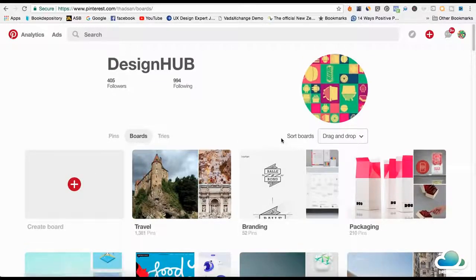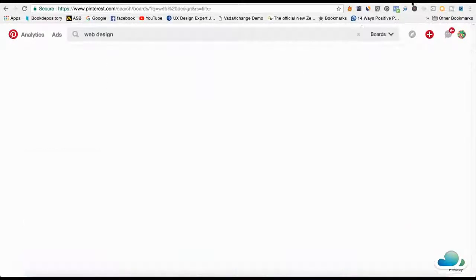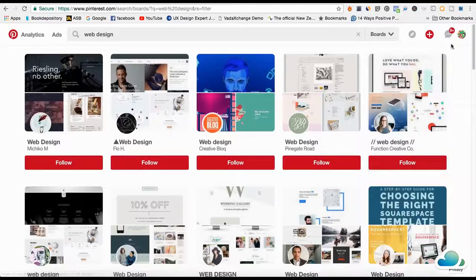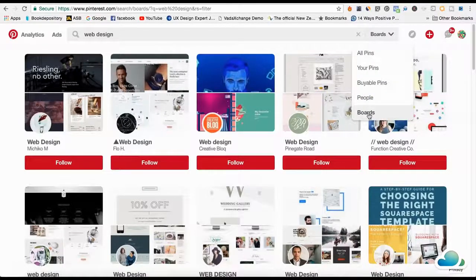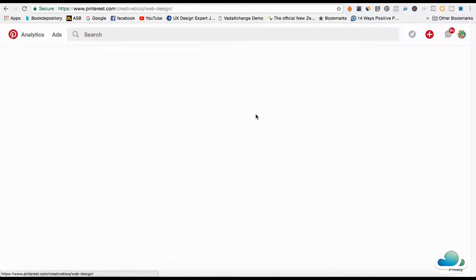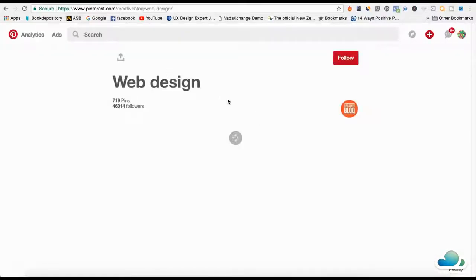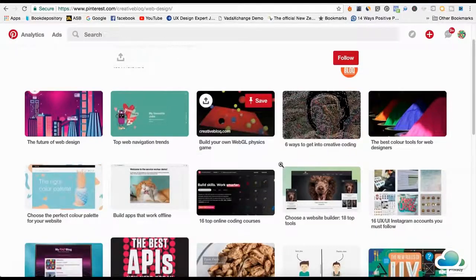So let's say you're doing it on camping. You would break your camping niche into one board for tents, another board for lighting, lamps and all that, another one for fishing if fishing falls under camping. So that's what you need to do. What I've done here is I've searched on web design, and I've clicked here and searched it up by boards only. And what I'm going to do is click on one of these, and I'm going to pin a few of these.